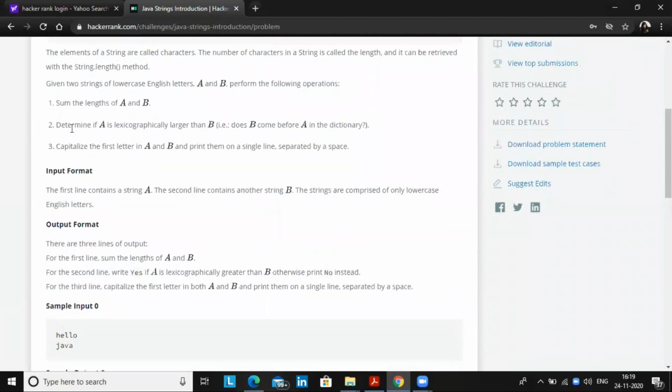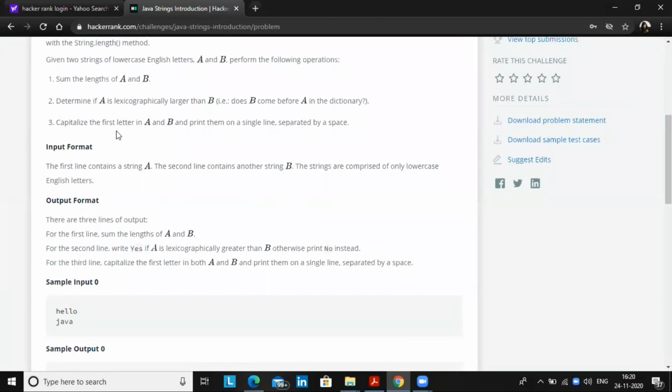Second, determine if a is lexicographically larger than b. What does lexicographically mean exactly? It means whether a comes before b in ascending order. We need to find out which is larger and accordingly print the result in the output console. Third, capitalize the first letter in a and b and print them on a single line.